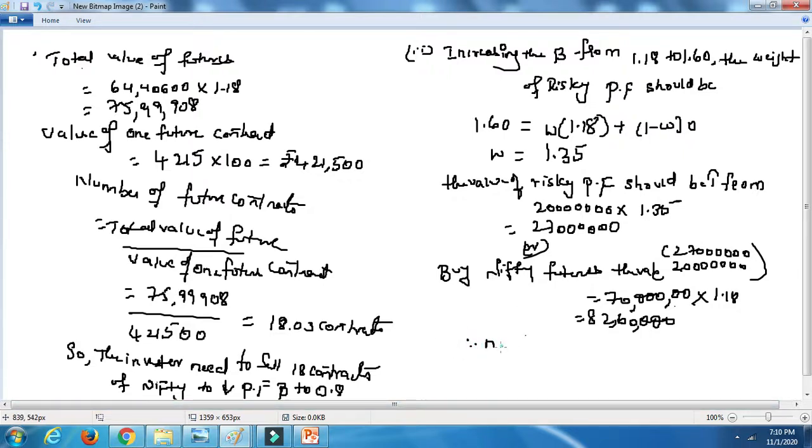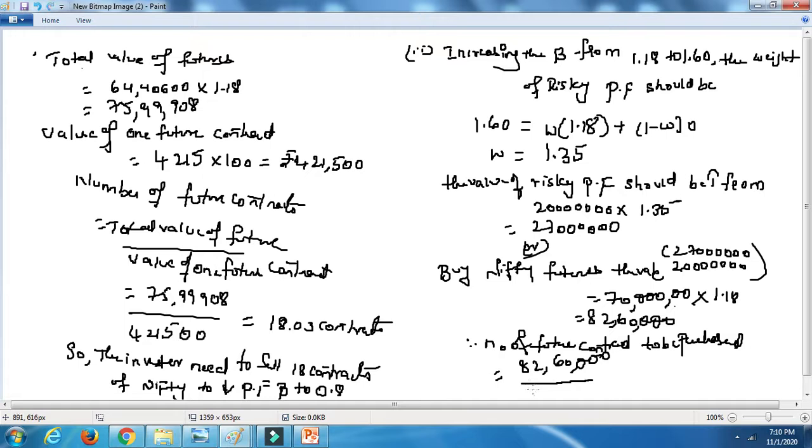Therefore, the number of future contracts to be purchased is 82,60,000 divided by 42,500, right?